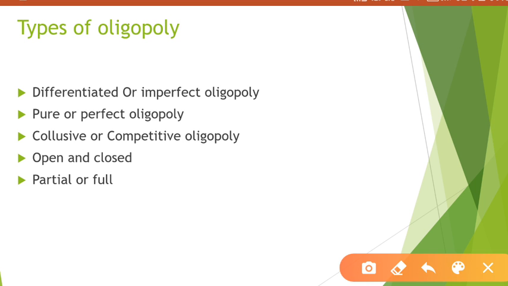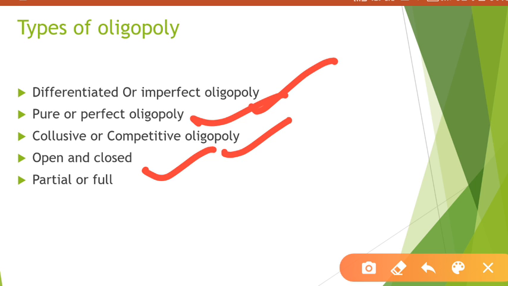Now we have studied about different types of oligopoly. Differentiated or imperfect oligopoly is one where products are different, they sell different products. Perfect oligopoly is one which sells the same products, that means all the firms will be selling the same product. Competitive oligopoly is the one where the firms compete among each other.